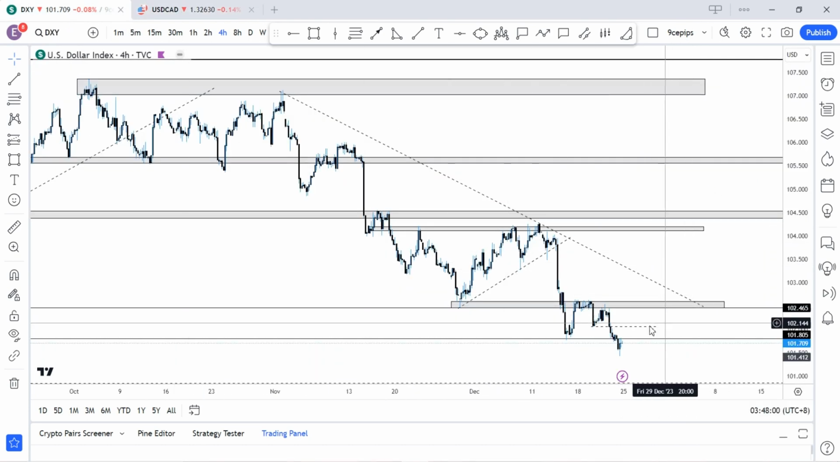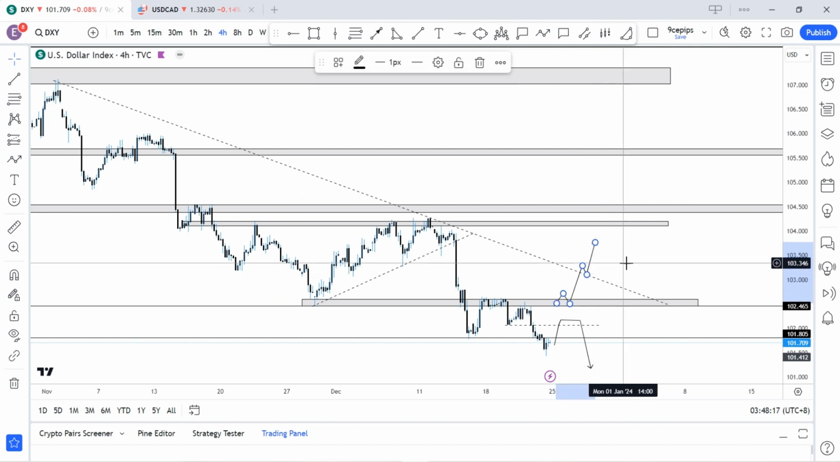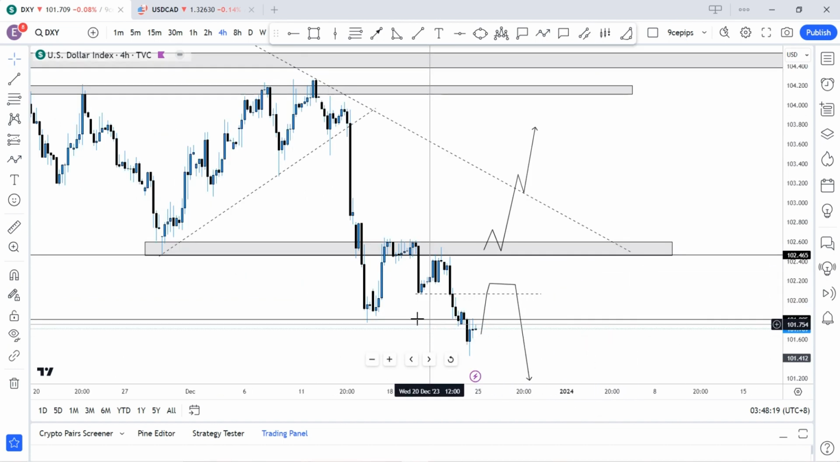Okay, so we have gold, we have pound USD, we have USDCAD, and of course before Euro USD, let me just draw the line here. Like anticipated, I said we might just get a pullback to these regions here, and then we'll have a continuation to the downside. But if price comes back to break above this region here, then we might break above and start creating an up structure. Okay, so that's that for that.